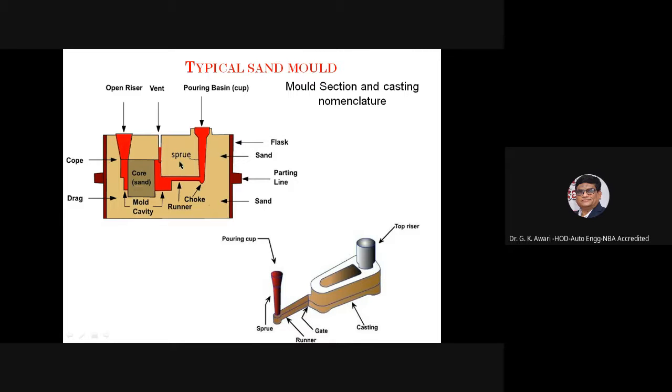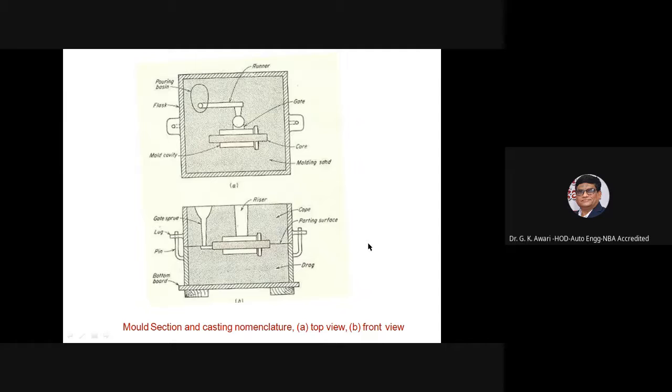This is core sand, sprue, then flasks. This is the parting line. The choke is provided here. This is the pouring basin or the cup. So you can see the pouring cup and sprue, runner, gate and casting, and this is the top riser. So again, mold section and casting nomenclature can be seen in the top view and the front view.